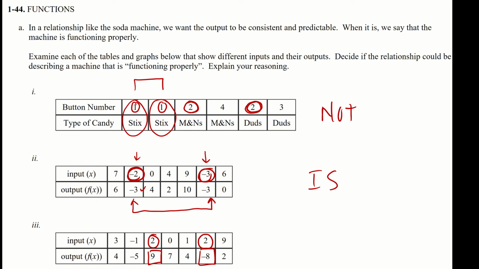Sometimes the input 2 gives me 9, sometimes the input 2 gives me -8. And because of that fact, we would say this is not a function. Now, the fact that 3 as an input gives me 4 and 1 as an input gives me 4, that's not a problem at all, right? Because 1 is consistently and predictably giving me 4. 3 is consistently and predictably giving me 4. The problem I have is that 2 is not behaving. 2 is doing different things sometimes.